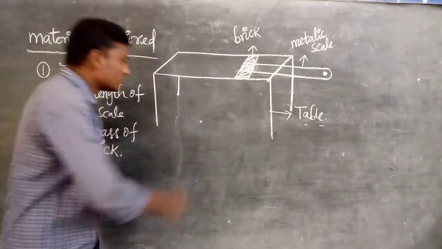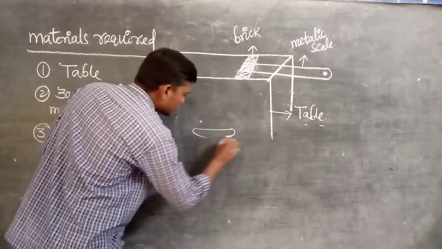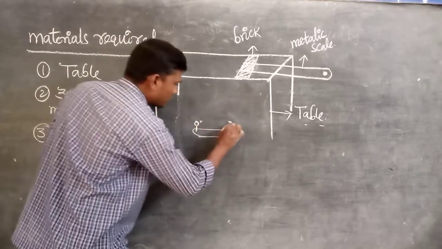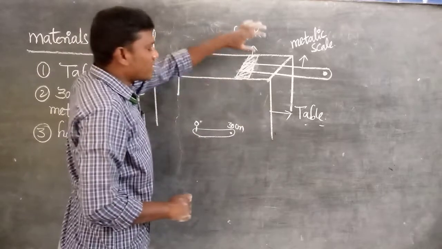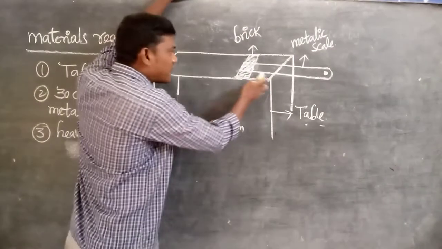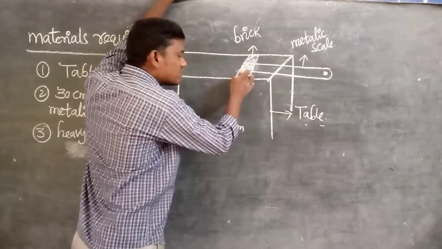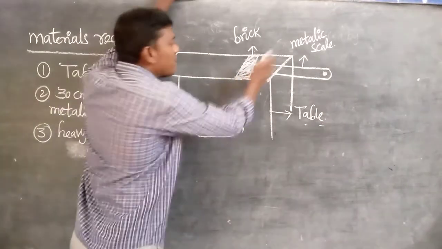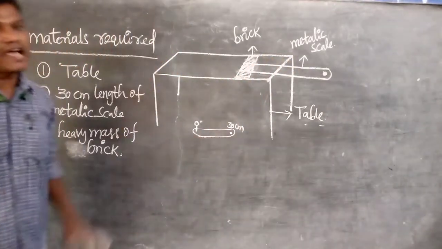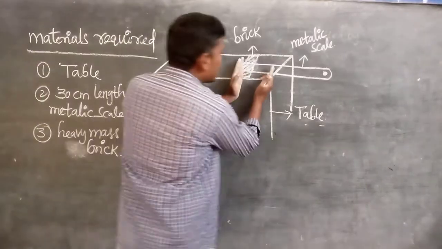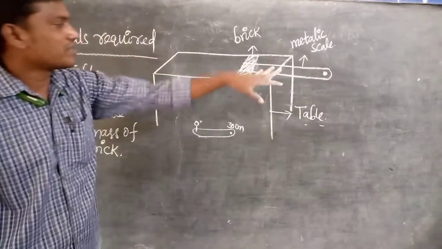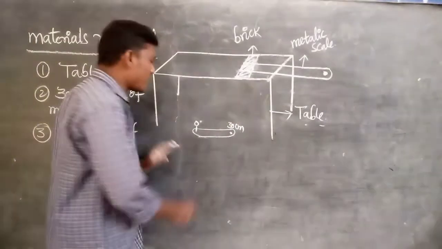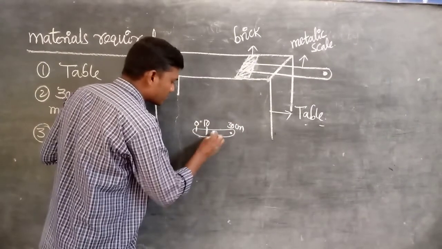Listen very carefully. It is the 30 centimeter scale, the 0 to 30 centimeter scale. Of this 30 centimeter scale, 10 centimeter portion is placed on the table, and the rest of the portion is in the air. That is, 10 centimeter is on the table, and the remaining is outside. Here is the 10 centimeter.